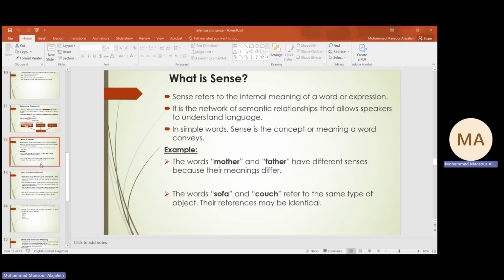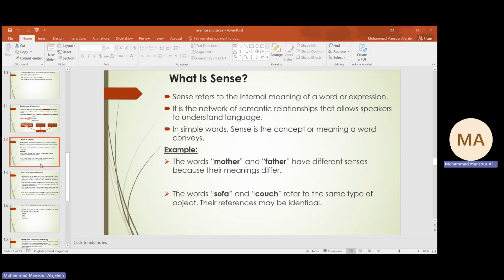For example, the words mother and father have different senses, even if they belong to the same semantic field. A mother is a generic name, it refers to all mothers, but my mother refers to a specific reference. And this applies to the word father also.